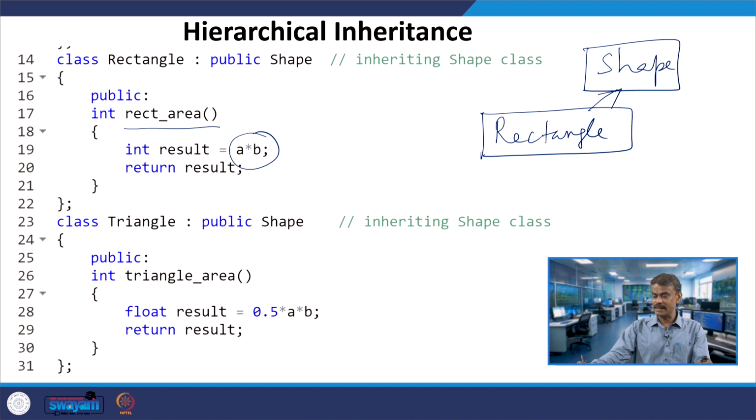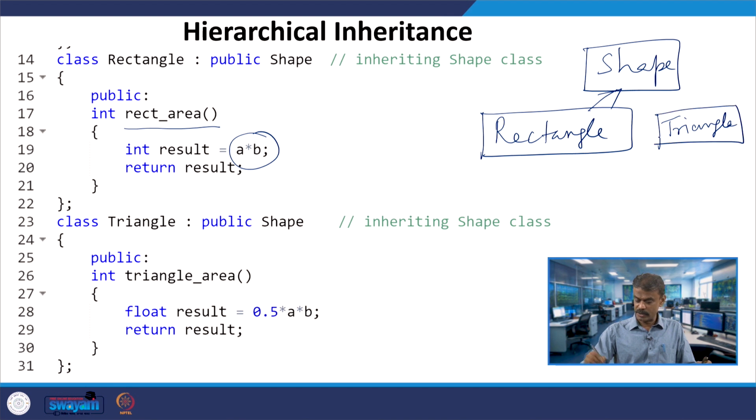Now I have another class, triangle. Let us see how it goes. You have the class triangle, which is again inheriting shape. That is why it is called hierarchical. Rectangle is inheriting shape, and triangle is also inheriting shape, which is possible in C++. We are also going to see that this is possible in Java as well.